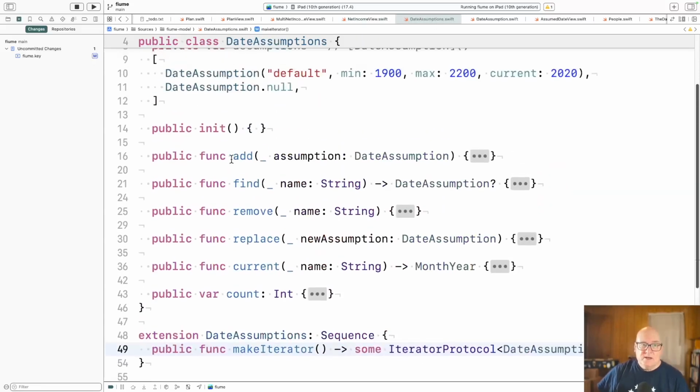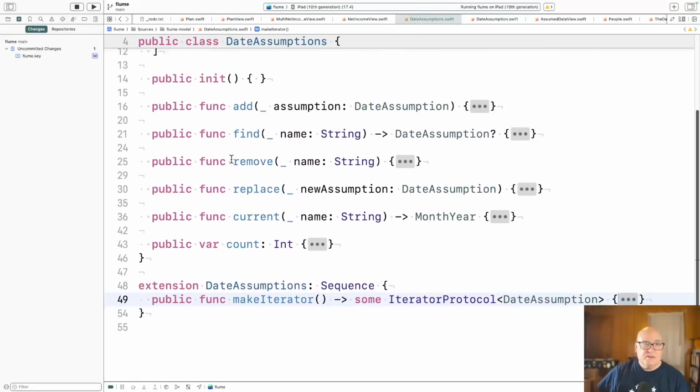So we have a class or a collection of them. You might have one for I stop working, or spouse one stops working, spouse two stops working, spouse one dies, spouse two dies, spouse one collects Social Security, any of these things that you might want to control by the slider. And so the collection, you got add, find, remove, replace, get the current, and get the count. It's all pretty much collection methods, just like you'd expect. I'm not going to walk through them.